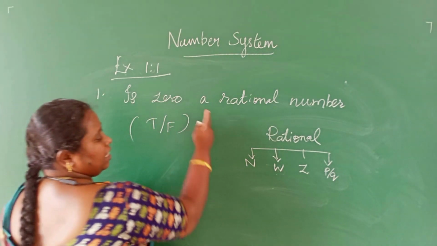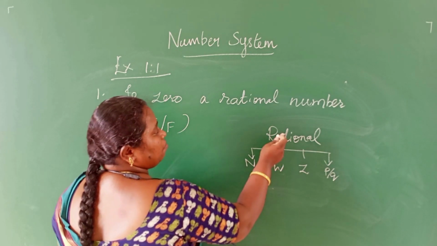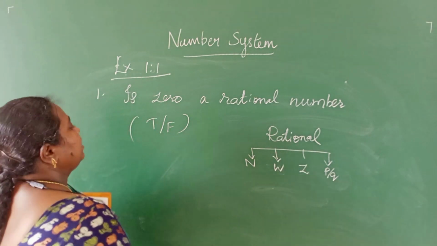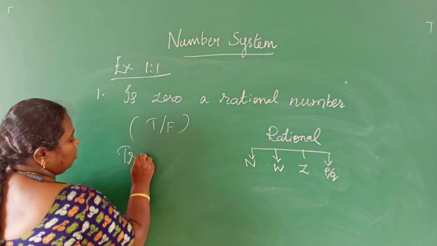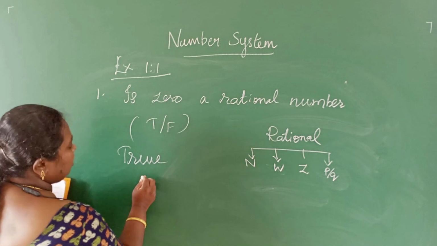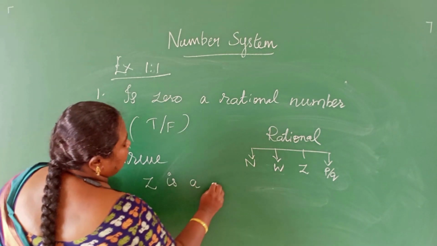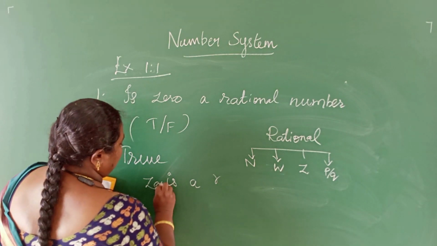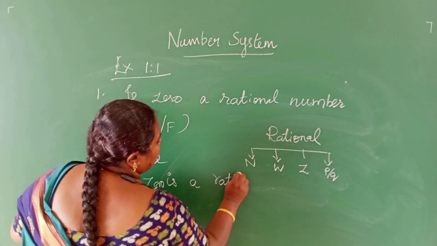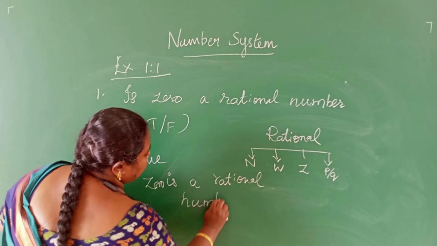0 is in whole numbers. So whole numbers come under rational numbers. Therefore the answer is true. The answer is true because 0 is a rational number.